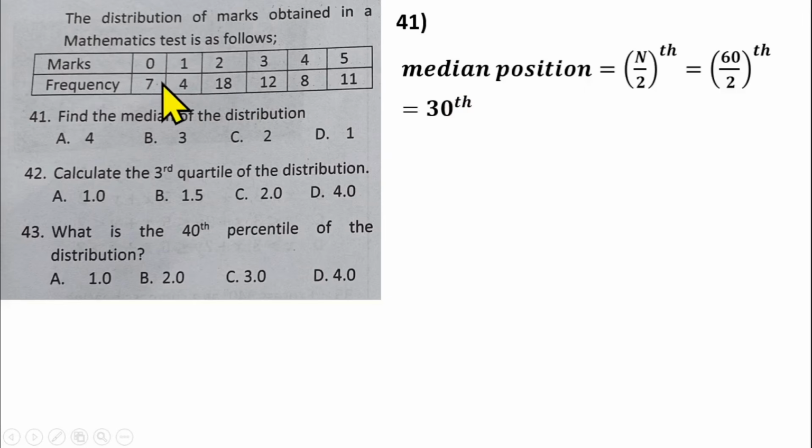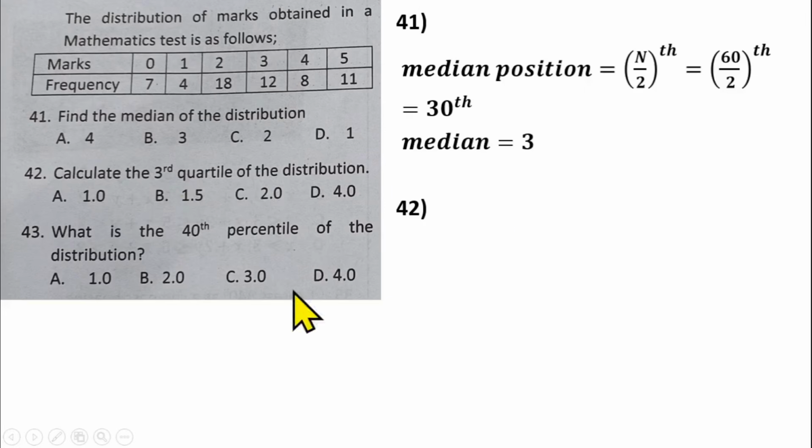So start adding your frequencies together until you get 30. 7 plus 4 is 11, plus 18, that will be 29. Then plus 12, that means 30 will fall here. So 30 will fall at this position, that means the median is 3.